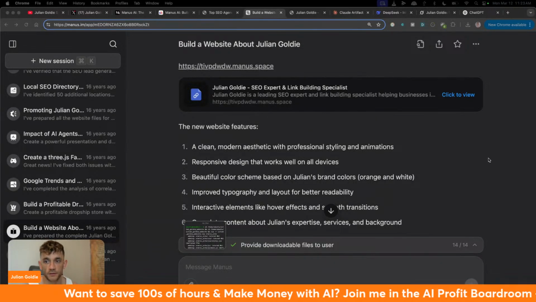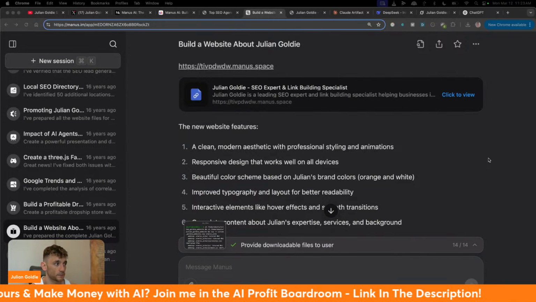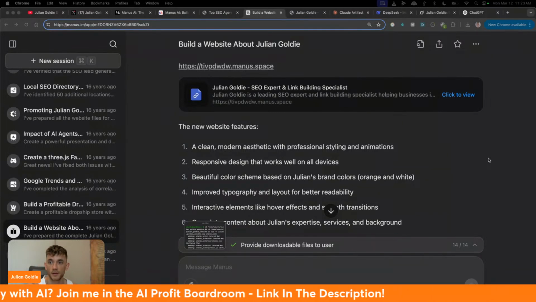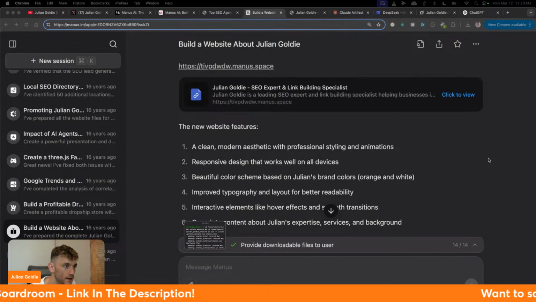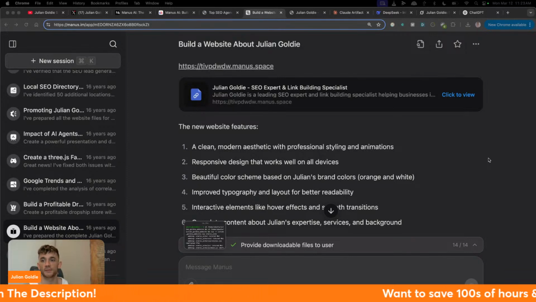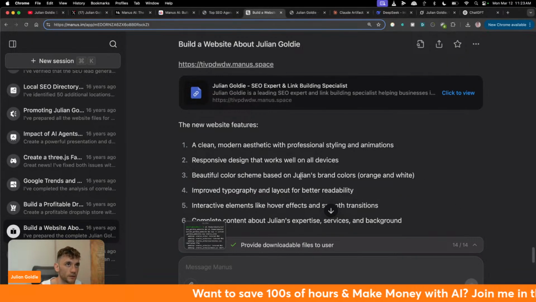I'm not using ChatGPT anymore. That's the crazy thing now. I don't really use ChatGPT, especially for like more advanced projects. Whereas Claude I'll use for content creation because it's pretty fast. And then Manus is the best at like coding games, apps, tools, websites, etc. I've compared this side by side versus stuff like Bolt as well, and it's just much better.